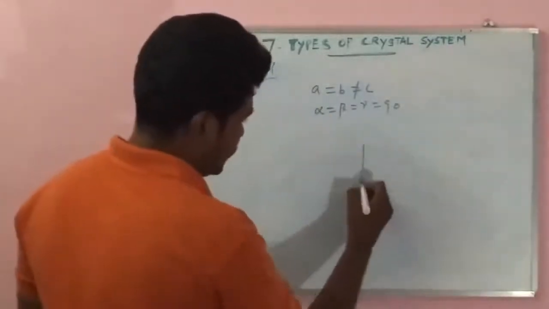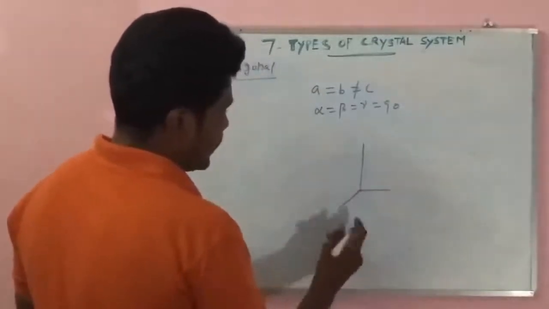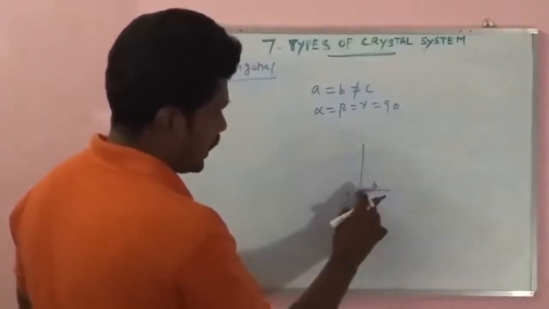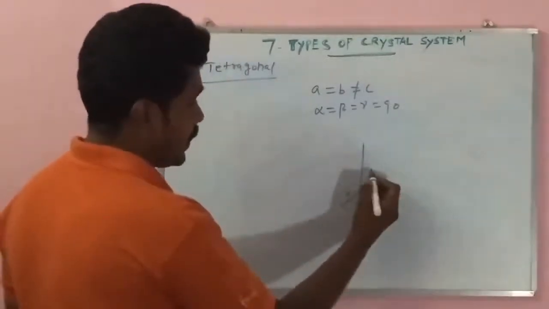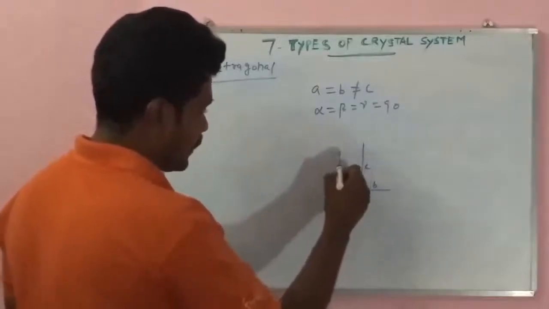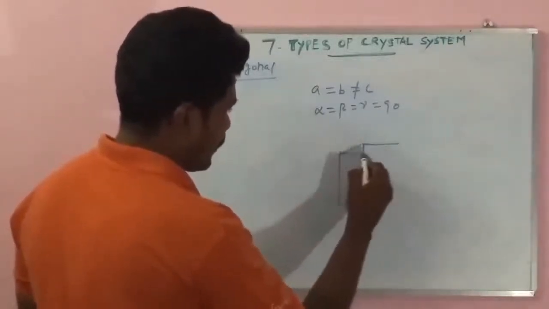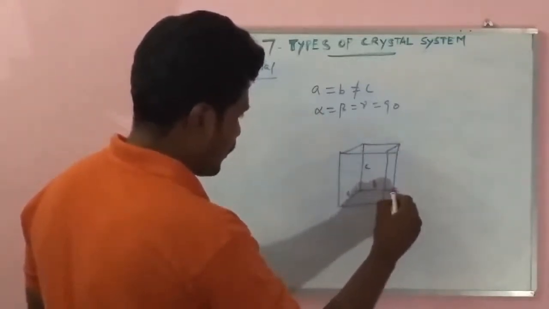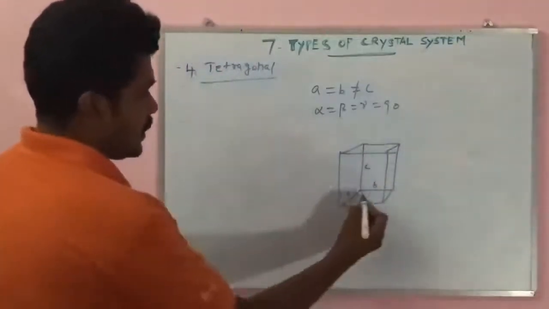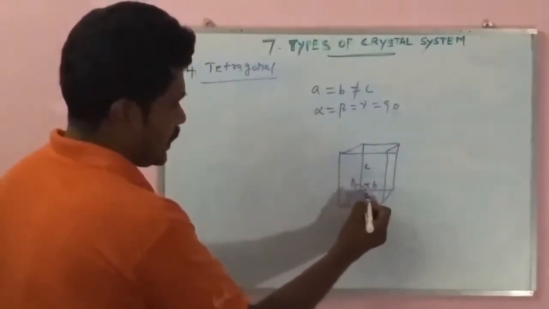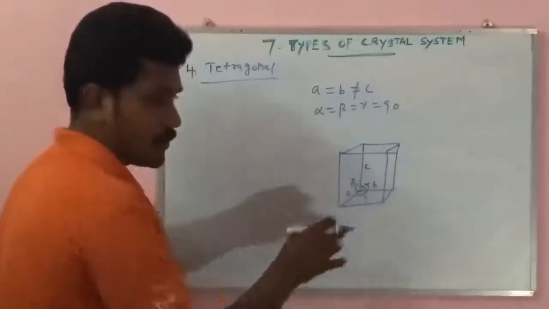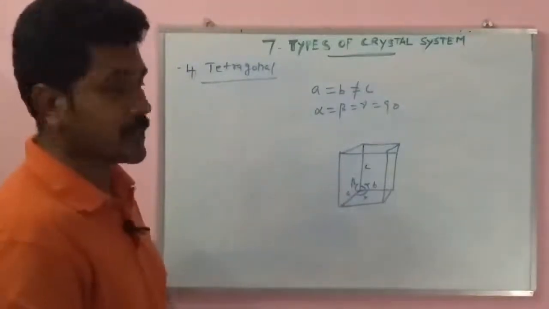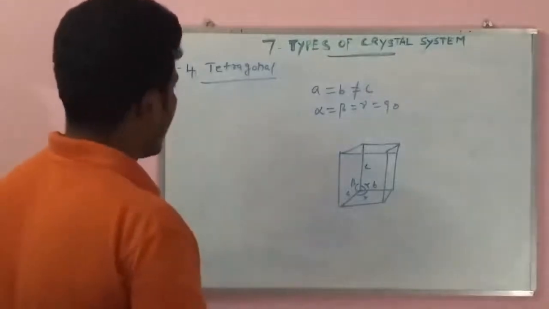Like these values: a equal to b, and c not equal to this one. Understand? And the values alpha equal to beta equal to gamma are also 90 degrees. So this system is known as tetragonal. Understand?